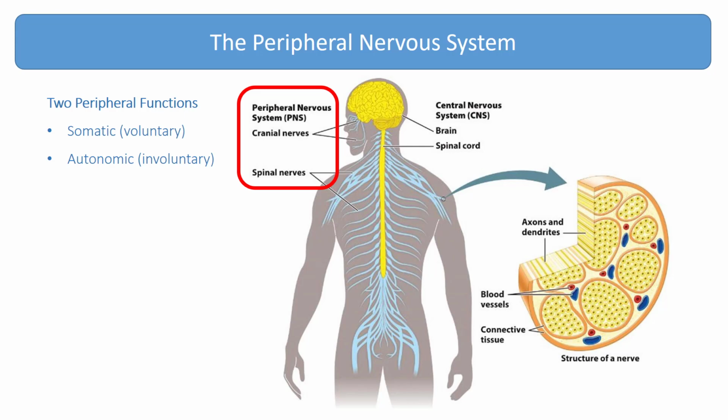In vertebrates, the peripheral nervous system is divided into somatic, or voluntary, and autonomic, or involuntary, components. The somatic nervous system is made up of sensory neurons that respond to external stimuli and motor neurons that synapse with voluntary muscles. This system is considered voluntary because it is under conscious control.